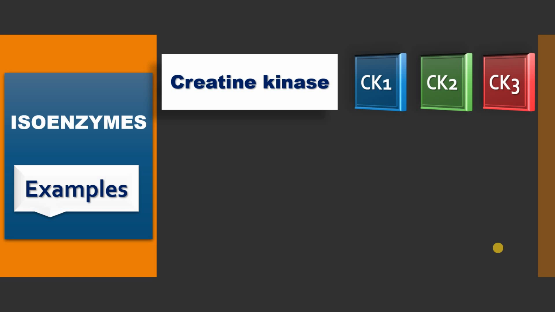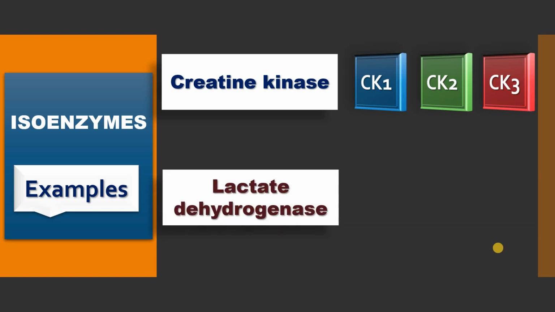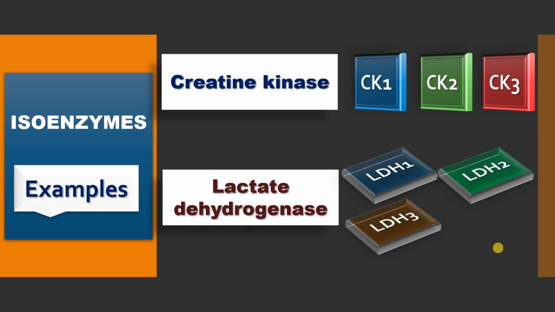Another example is lactate dehydrogenase. It has 4 isoenzymes. The abbreviation for lactate dehydrogenase is LDH. LDH1, LDH2, LDH3 and LDH4. So in the future I will explain about these isoenzymes in separate videos.